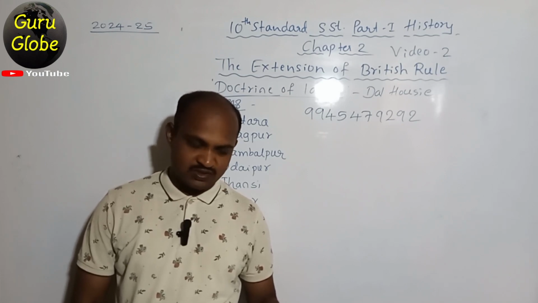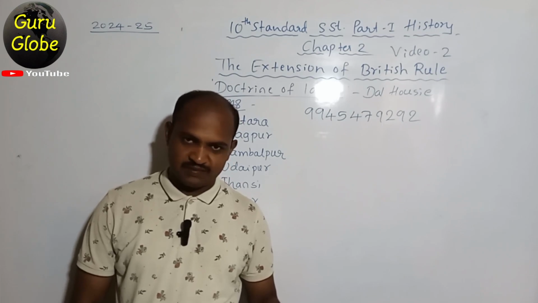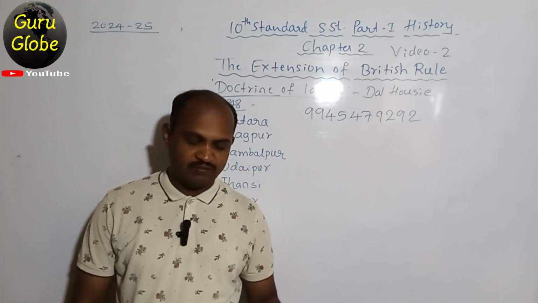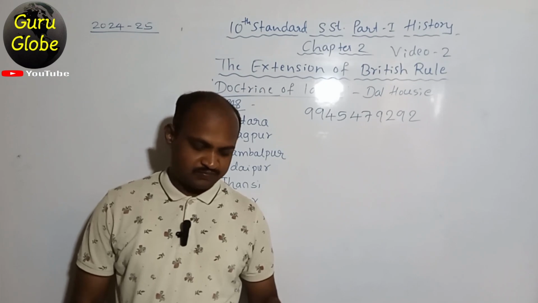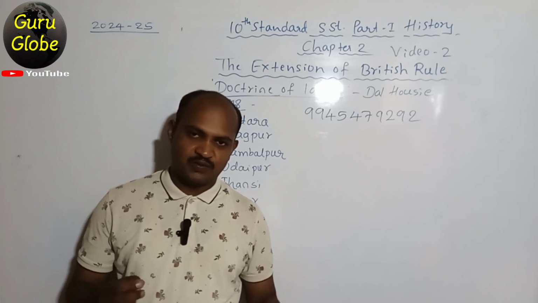Another same question: the one who implemented the subsidiary alliance system was option A, Dalhousie, option B, Wellesley, option C, Cornwallis, option D, William Bentinck. This was asked in the model question paper of 2022.